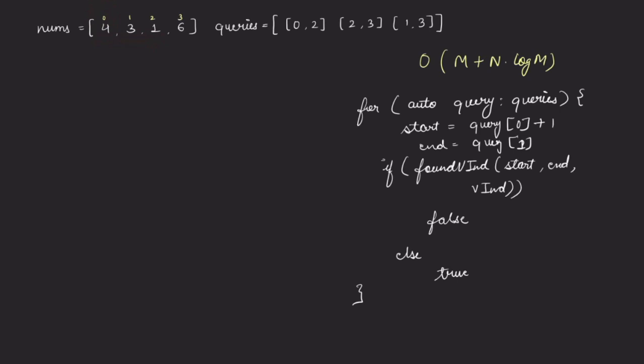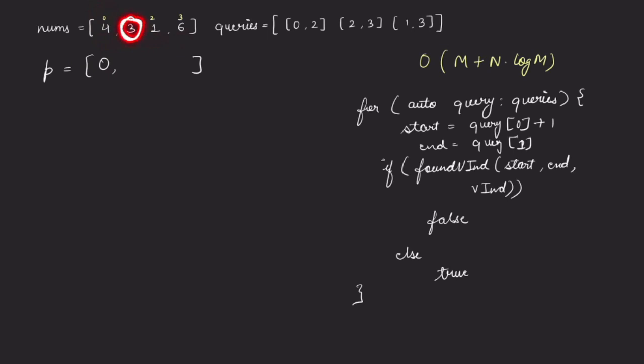So see, what we can do is that we will create a prefix sum array which will be of the same size as the nums array, right? For the first index, there will never be any element which is violating. So we will keep it as 0 always, right? Then we need to move to the next element.